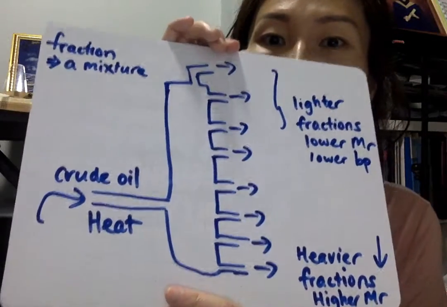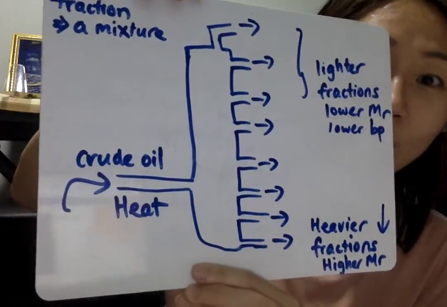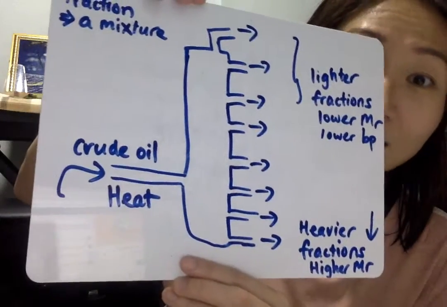Question: the diagram shows the apparatus used for the fractional distillation of petroleum. Which statement about this is true? The red option states: at each level in the column, only one compound is collected. Let's take a look at this diagram. This diagram shows the fractionating column as well as the different levels where the fractions are collected.